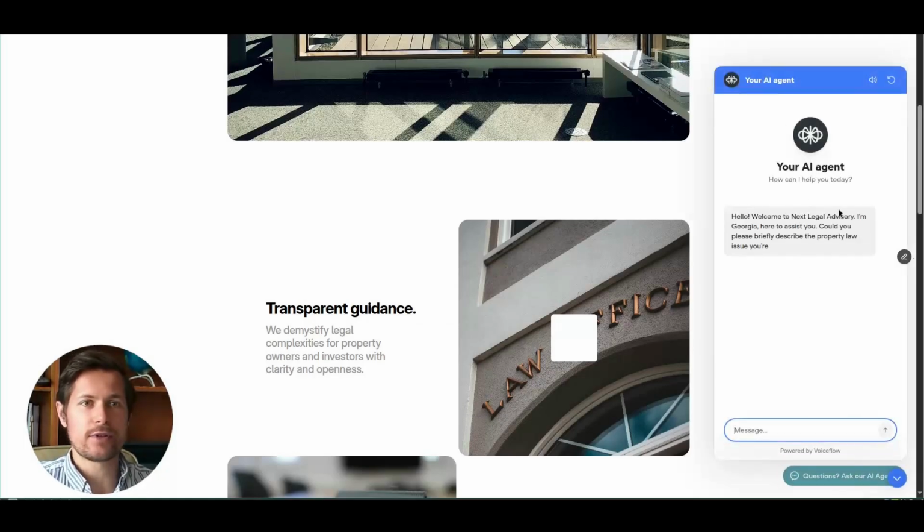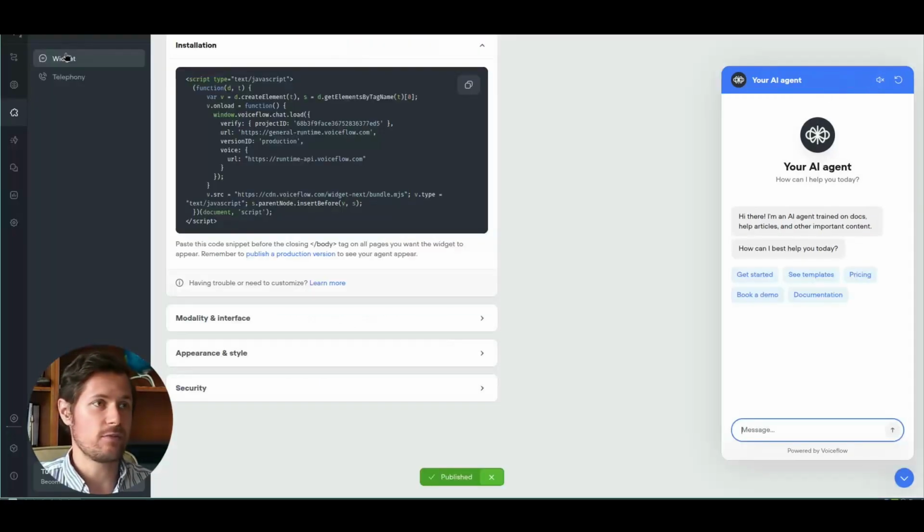Hello, and here it appears. Welcome to Next Legal Advisory. I'm Georgia, here to assist you. It also has voice input or voice output if you want, that you can mute over here. So let's quickly disable this because it can be a bit scary when the customer first reaches it.